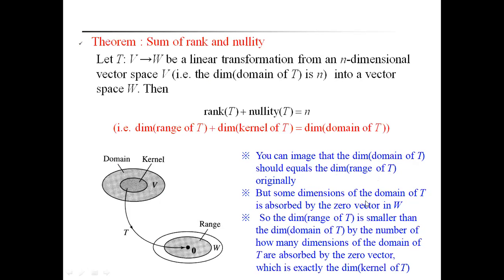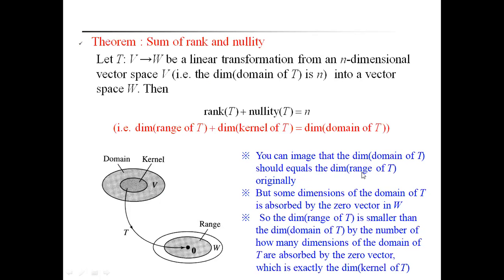But some dimensions of the domain of T are absorbed by the zero vector in W. So the dimension of the range of T is smaller than the dimension of the domain of T by the number of dimensions of the domain absorbed by the zero vector, which is exactly the dimension of the kernel of T. These are the important points regarding this figure.